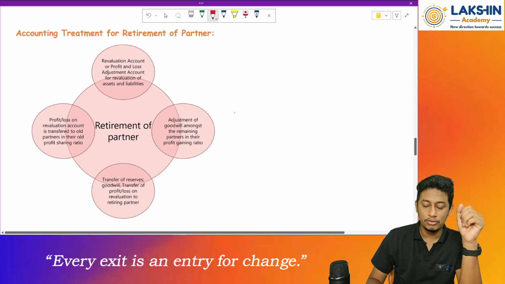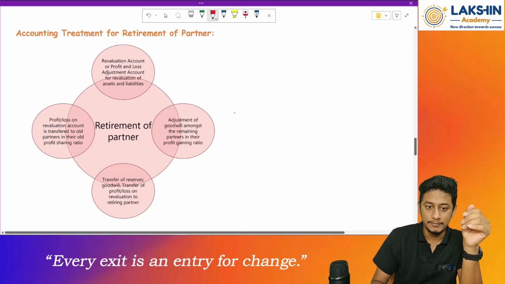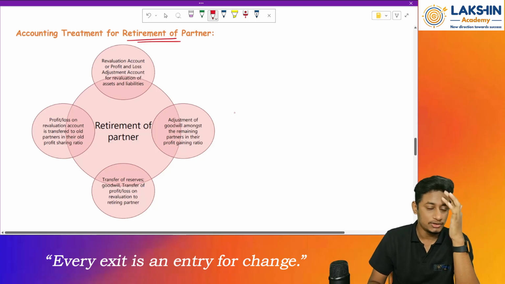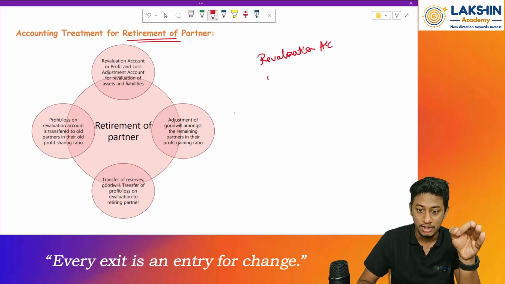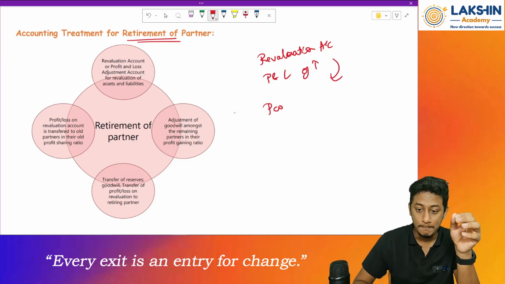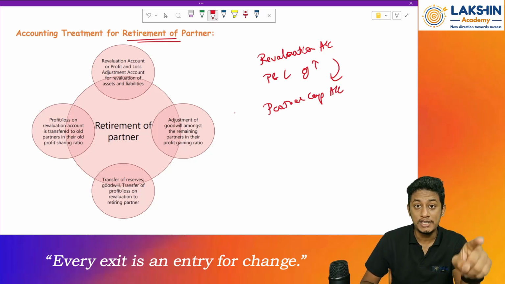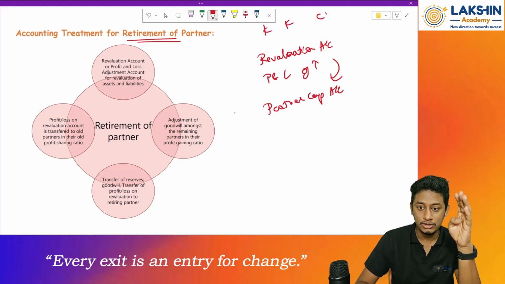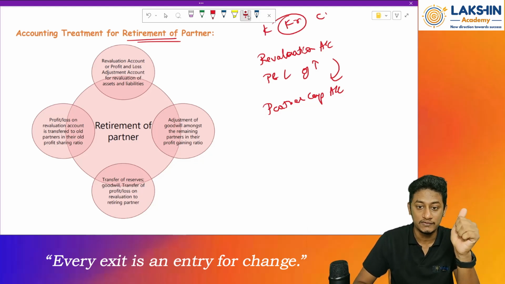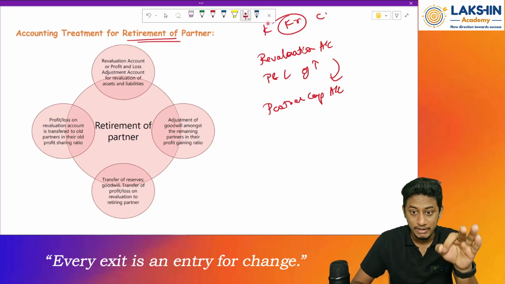So now let us see how to do the accounting for the partnership in case of a retirement of a partner. Okay, so the steps remain all the same. So first we'll prepare something called a revaluation account. After that, whatever profit or losses there are in the revaluation will be transferred to the partners' capital accounts. Now comes the question, to which partners should I give it? So there were 3 partners, Krishna, Karthik and Chinmay, right? In our case, Krishna was retiring. So to whom to give the profits and losses of the revaluation? They will be given to all the 3 partners.